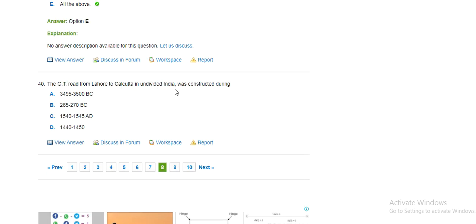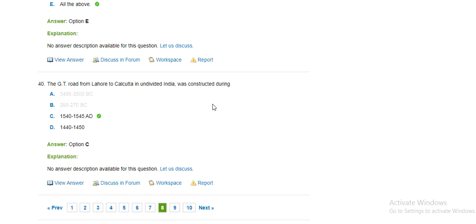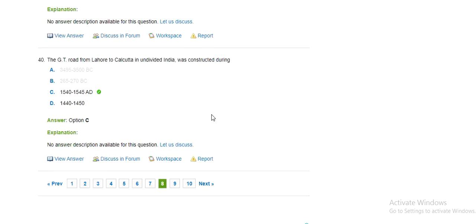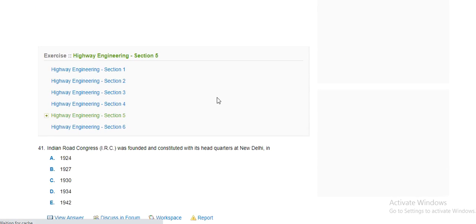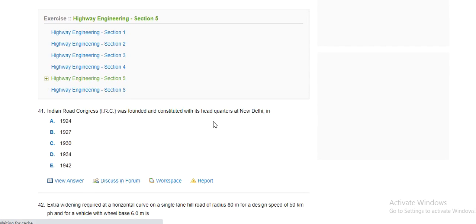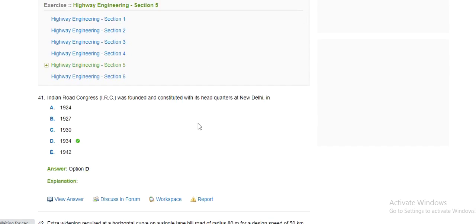The GT route from Lahore to Kolkata in India was constructed during which period? The correct answer is 1540 to 1545 AD. The Indian Roads Congress IRC was established in 1934.